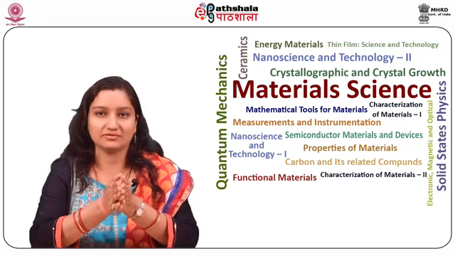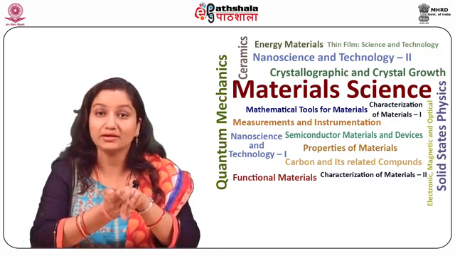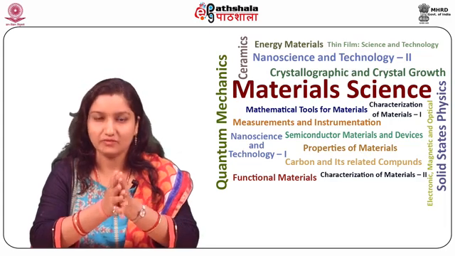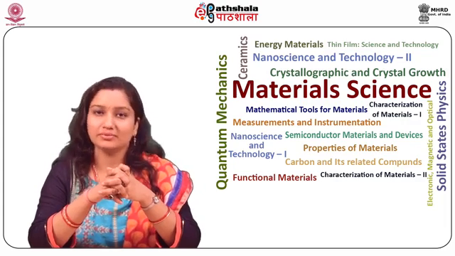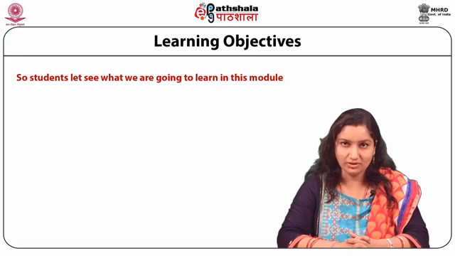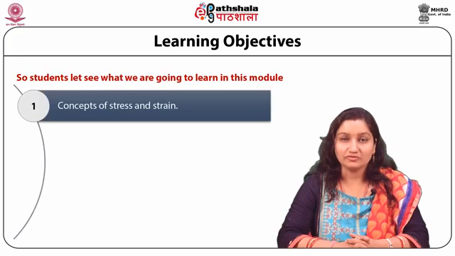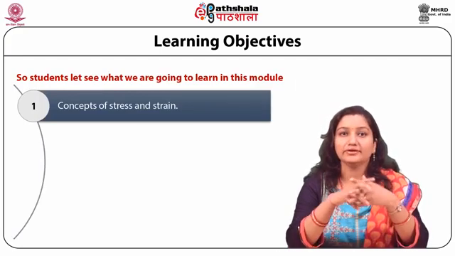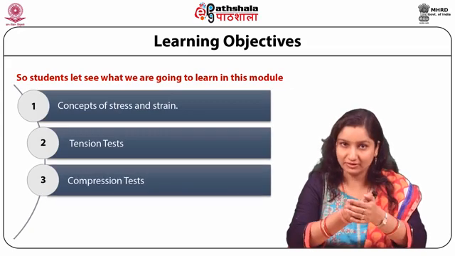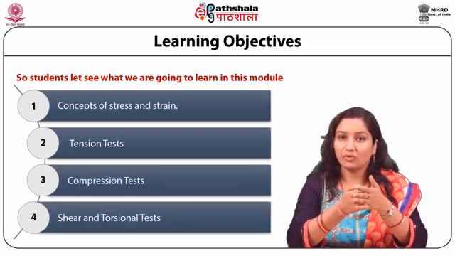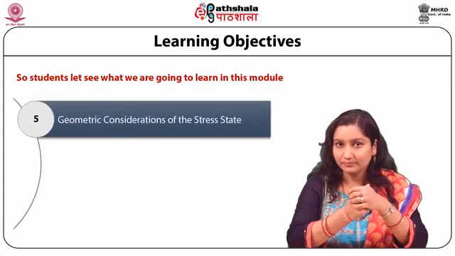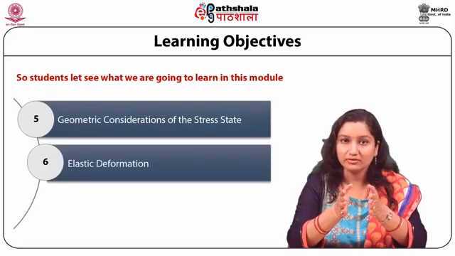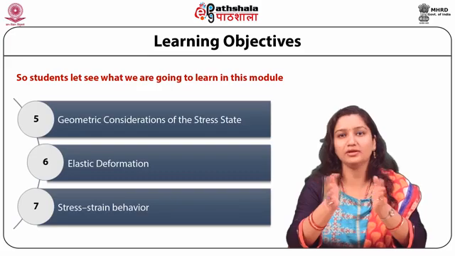Today we are going to discuss the module Mechanical Properties Part 1, which is from the paper Electronic, Magnetic and Optical Properties of Materials. After studying this module, you should be able to understand concepts of stress and strain, tension tests, compression tests, shear and torsional tests, geometric considerations of the stress state, elastic deformation, and lastly the stress and strain behavior.